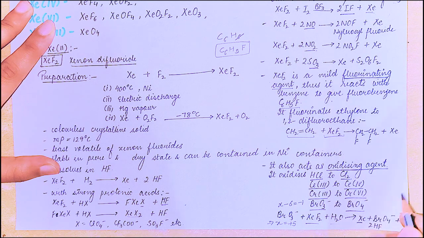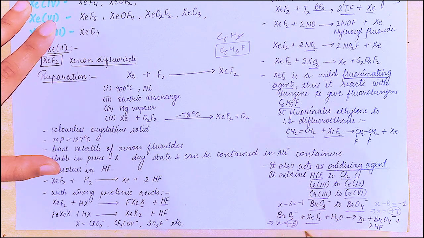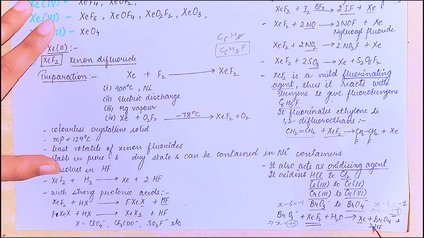And in here we have X minus 8 is equal to -1, which implies X is equal to +7. So the state of bromine is changing from +5 to +7. That means it is being oxidized. BrO3 negative is being oxidized, and the oxidizing agent is XeF2. Alright.